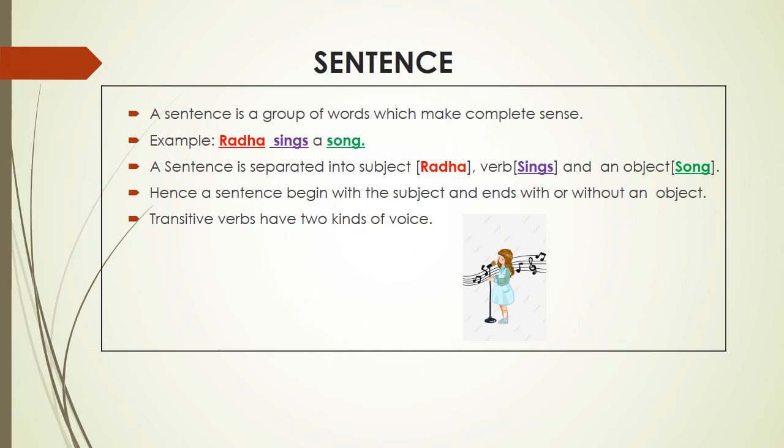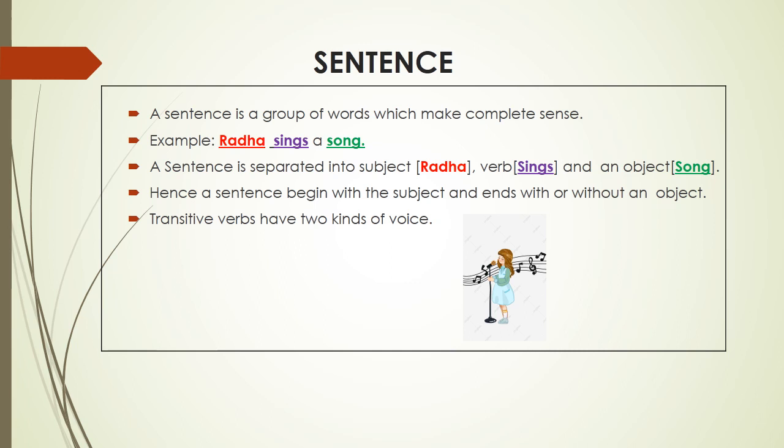First, let us know about sentence. What is a sentence? A sentence is a group of words which make complete sense. For example, Radha sings a song. A sentence is made up of subject, verb, and object. In the above example, Radha is the subject, sings is the verb, and song is an object. Hence, a sentence begins with the subject and ends with or without an object.